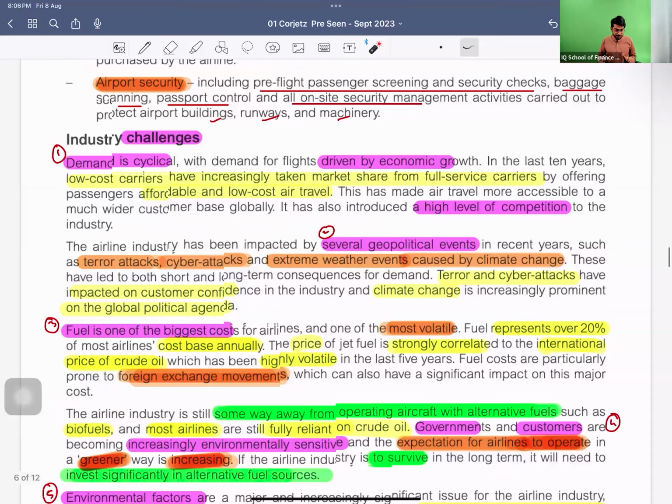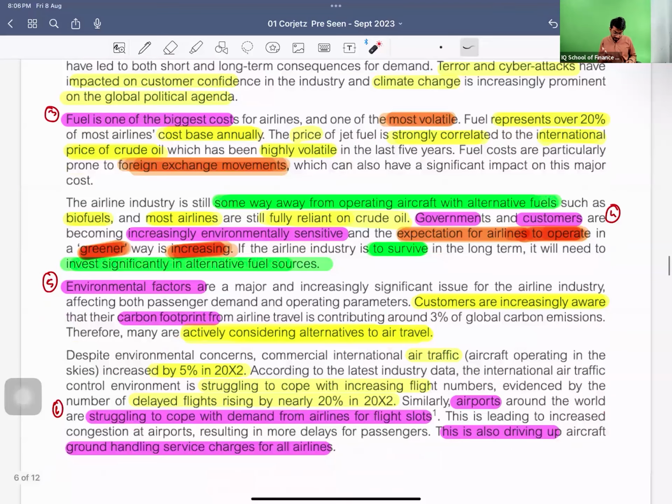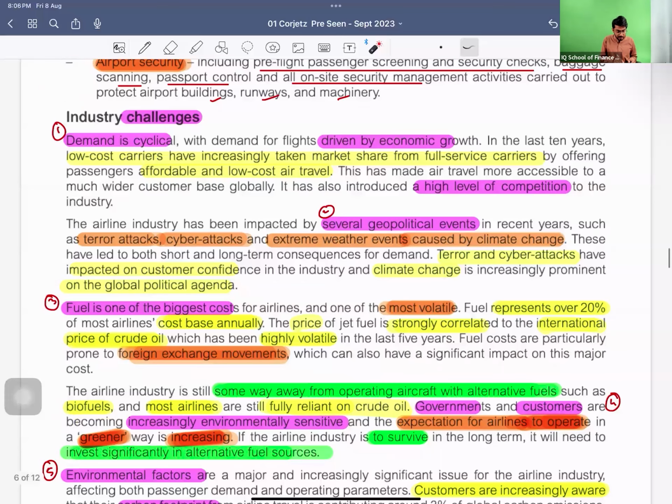We have the industry challenges. How many do we have? We have six industry challenges. Number one is that the demand is cyclic, right? It is not even, it is cyclic, and it is driven by economic growth. Obviously, if the economy is in a boom, people will travel more. There would be more business trips, there would be more leisure trips. Both are connected with economic growth.